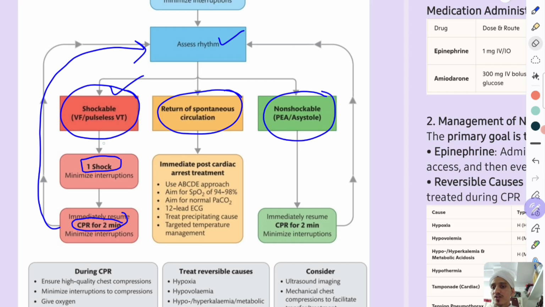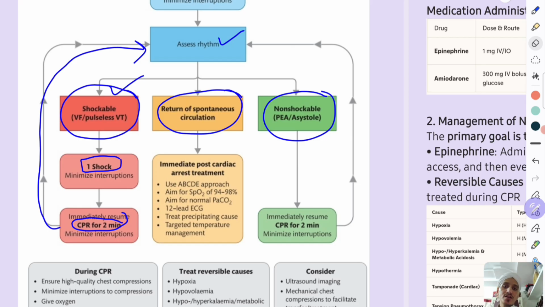If again the rhythm is shockable, you will give one more shock. After the second shock, or according to some books after the third shock, you will give epinephrine 1 mg IV. After the failed third shock, you will give amiodarone. That is the important point. So after the second shock, epinephrine. After the third shock, amiodarone 300 mg IV bolus dissolved in dextrose.